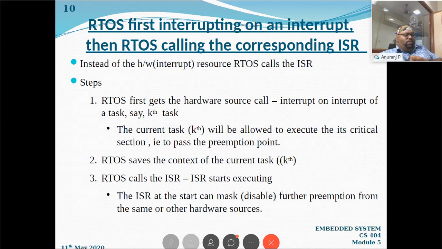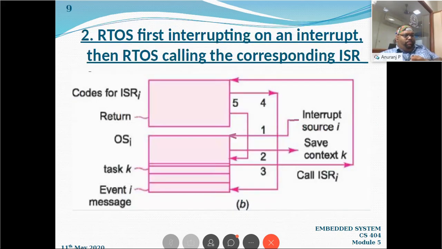And in the second step, as usual, what happens? RTOS saves the contents of the current task, right? That kth task's contents should be saved. Where will it be saved? It will be saved in the operating system memory, right? So you can see that in the second step, the task K context will be saved. Save the context of the current task. The second arrow, labeled 2, is to save the context of the task.